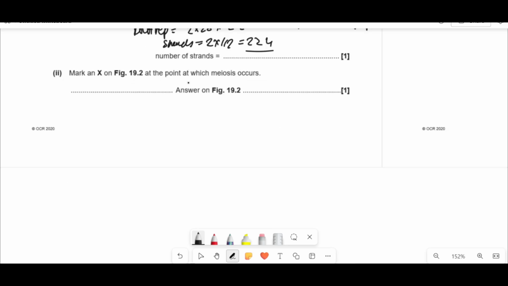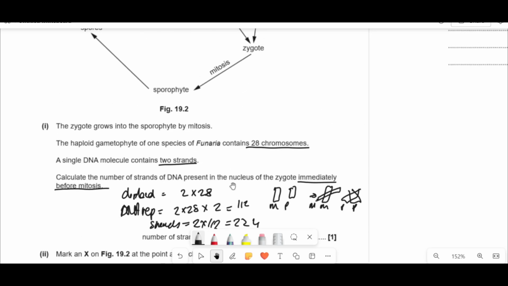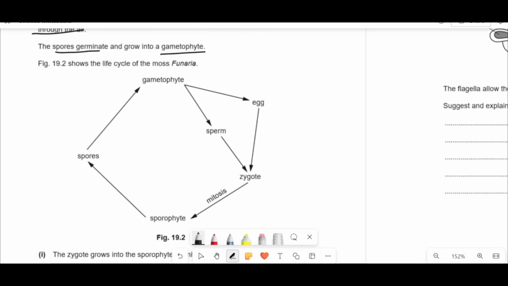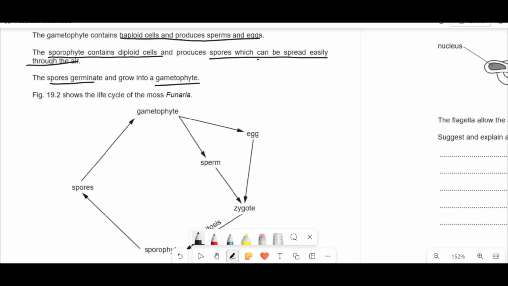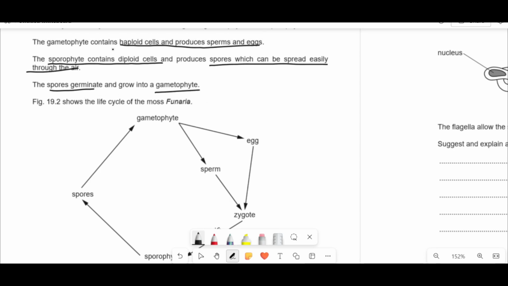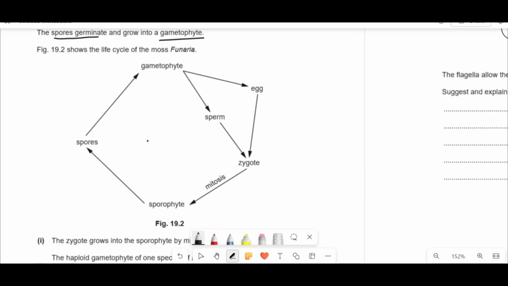So it says mark X on the figure at which point meiosis occurs. So if we have a look, we're looking for where it becomes haploid, right? The question's told you that you produce spores, which can spread through the air, and then they can germinate and become a gametophyte, right? And gametophytes contain haploid cells and produce them. So basically it's any point between sporophytes and spores, because between here and here, that's when they're becoming haploid.